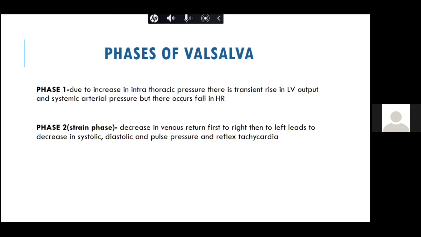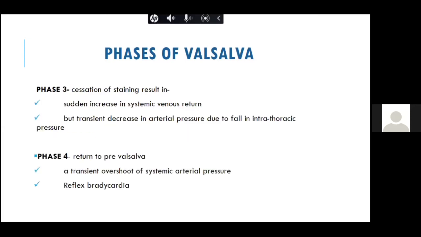So we know that all the murmurs of both the right side and the left side should ideally decrease on Valsalva. Again, the rule is HCM murmur and mitral valve prolapse murmur: because of the decrease in venous return, the LV cavity size decreases, SAM occurs, and that is why the intensity and duration of the HCM murmur increases. Click occurs earlier, and that is why the duration of the mitral valve prolapse murmur increases, but it doesn't make much difference to the intensity. So this is phase 2 of Valsalva.